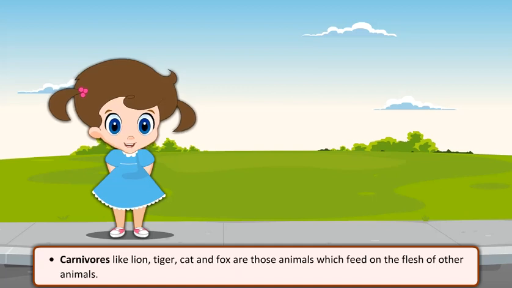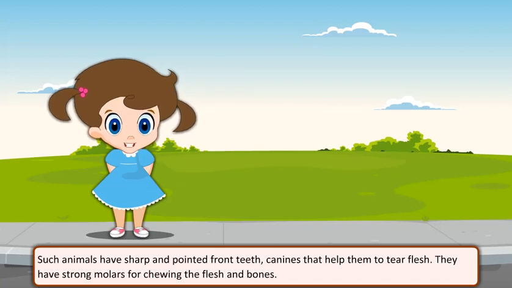Carnivores like lion, tiger, cat, and fox are those animals which feed on the flesh of other animals. Such animals have sharp and pointed front teeth, canines, that help them to tear flesh. They have strong molars for chewing the flesh and bones.